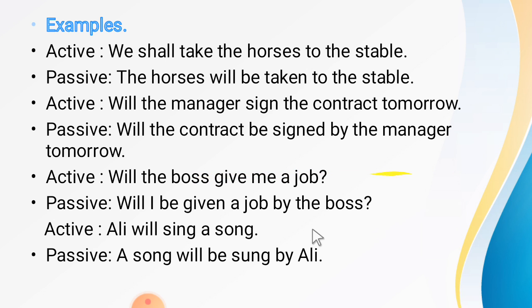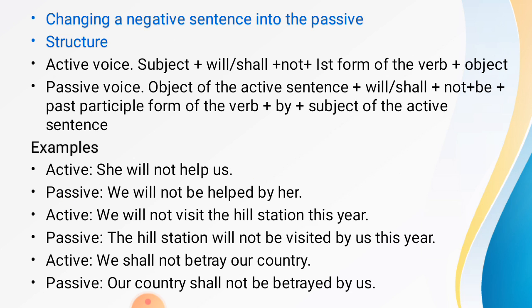Here we have negative sentences. How do we change negative sentences into the passive form? First of all, we look into the structure of it. Active voice में हमारे पास subject, will, shall and not, first form of the verb and then object. The only difference between the positive and negative sentences is that we only put not between the helping verb and the first form of the verb. हम सिर्फ not को helping verb और main verb के दरमियान में लिख लेते हैं. The passive form वही तरीक़ेकार है.